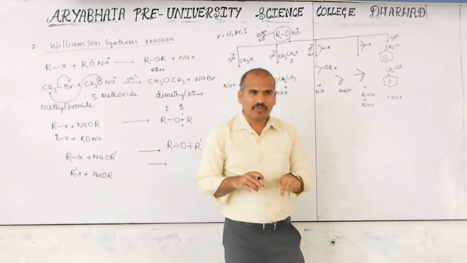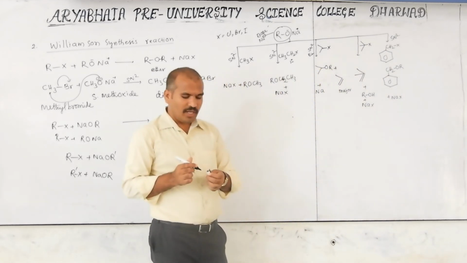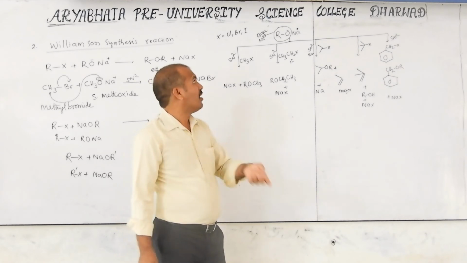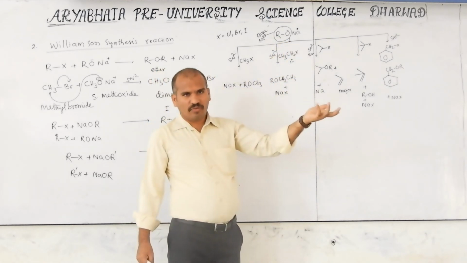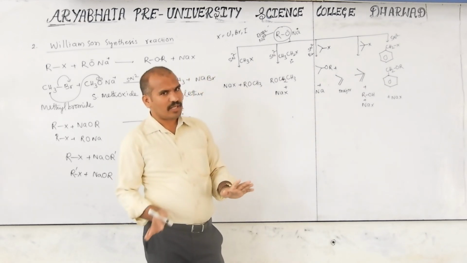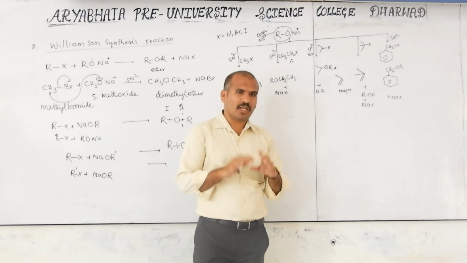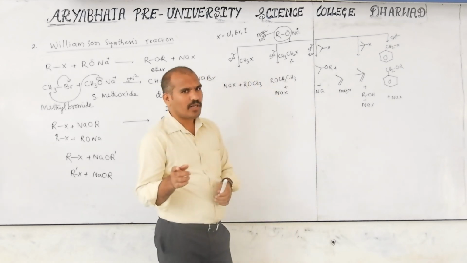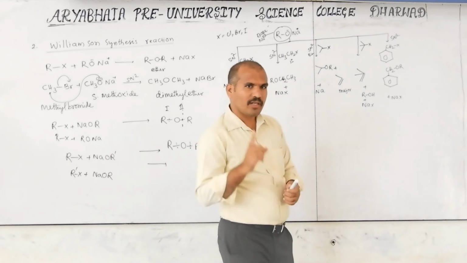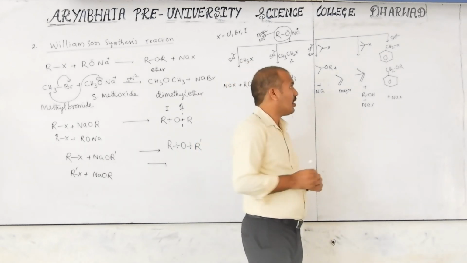But when SN1 and when SN2, how to decide? It depends upon the solvent and upon the nucleophile. RO minus is a good nucleophile only, that's why it is SN2 reaction. If a weak nucleophile is there, meaning without negative charge, only a neutral nucleophile, then it is SN1. But any negatively charged nucleophile is strong. Okay.